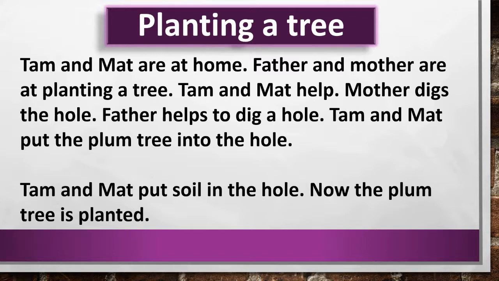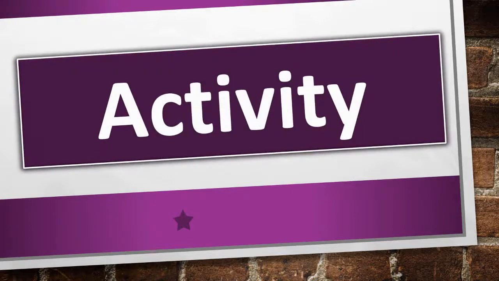So the plant or the seed will sprout after a few days and we will have a big tree. So children, in this way, the tree is planted. Go further. Let's start with the activity.